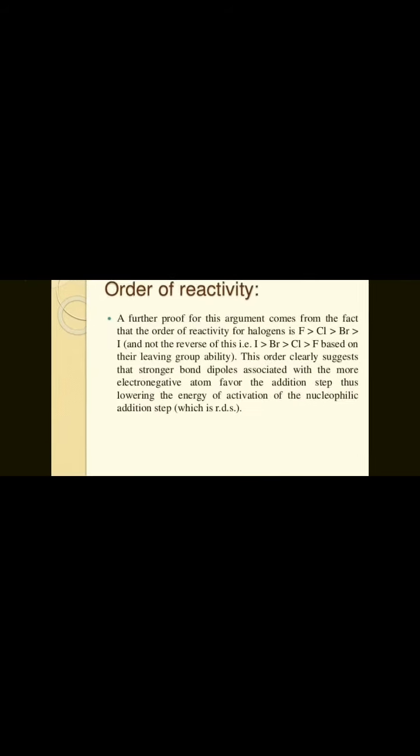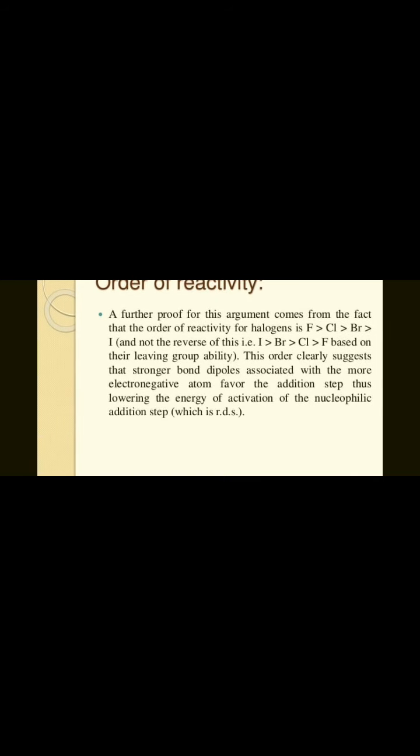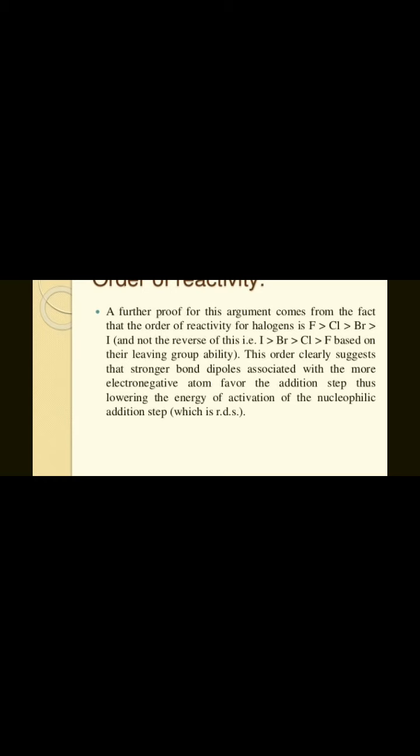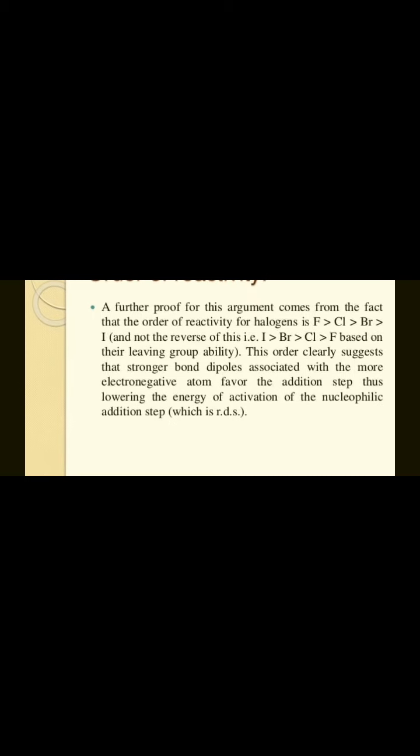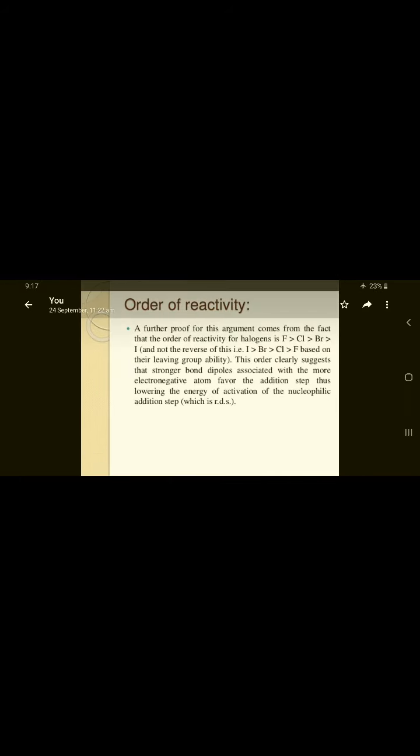The standard order of reactivity provides further proof of this arrangement, coming from the effect of the halogen. The order of reactivity of halogens is fluorine greater than chlorine, greater than bromine, greater than iodine. Note that this is the reverse of iodine greater than Br greater than Cl greater than F, which is based on leaving group ability. The order suggests that strongly polarized bond dipoles associated with the more electronegative atoms favor the addition step, thus lowering the energy of activation of the nucleophile addition step, which is the rate determining step.